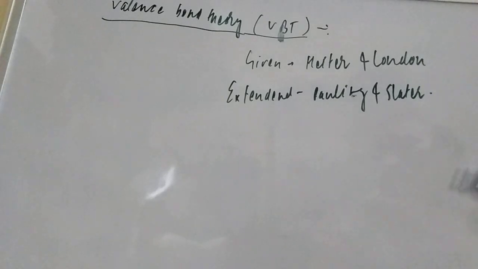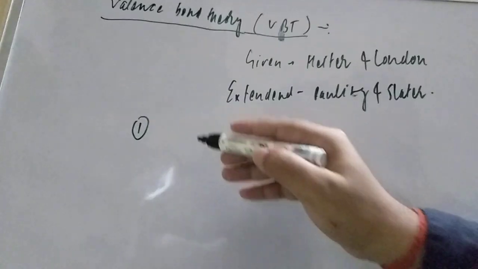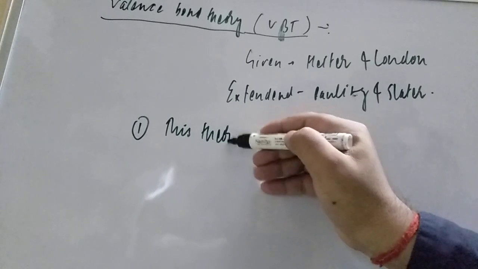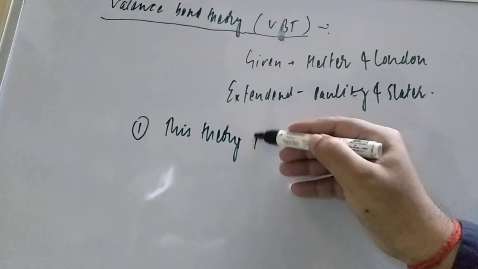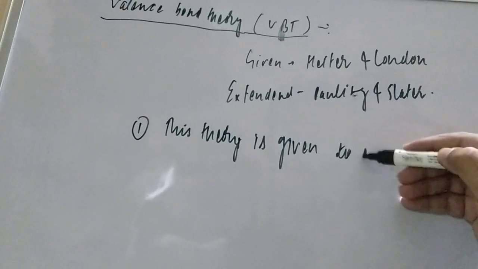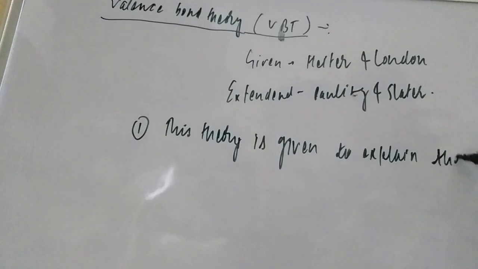Now what we have to do, student, is firstly understand some points related to this. The first point: this theory is given to explain the formation of covalent bond.